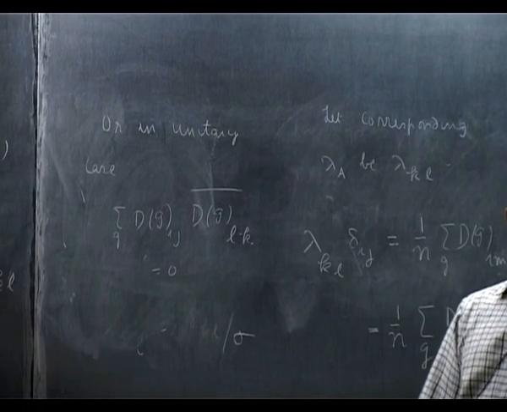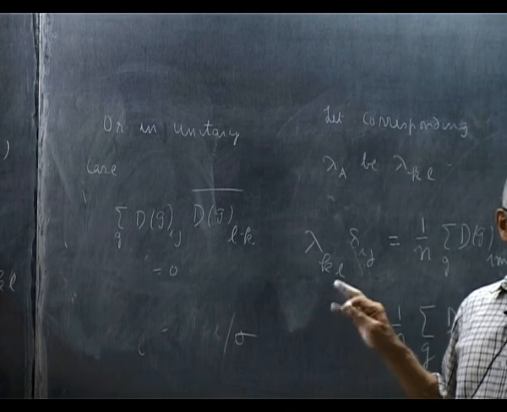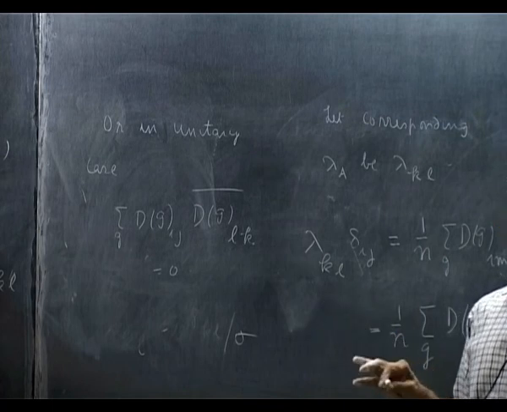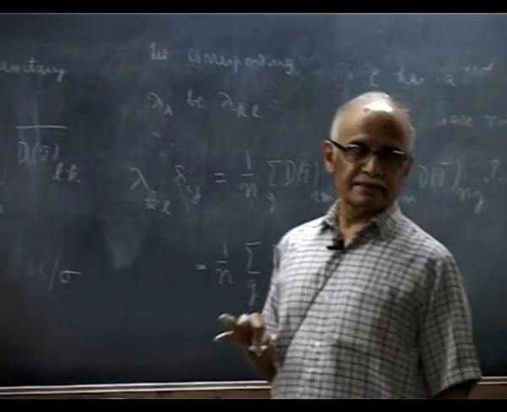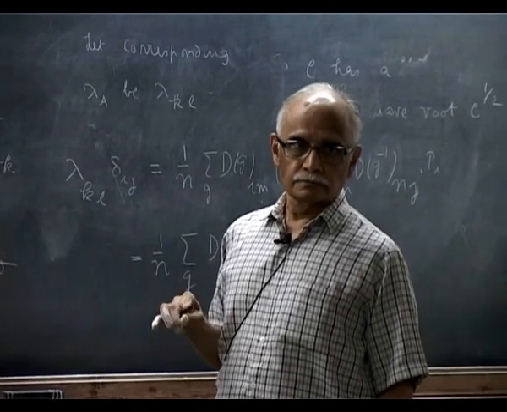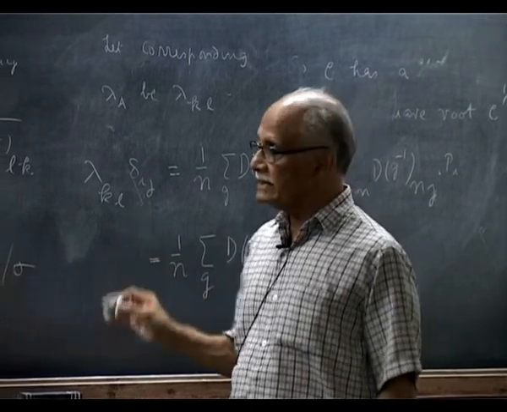So we have got the basic normalization and orthogonality relations for the representation matrices of irreducible representations of a finite group, without knowing any detail about the group.